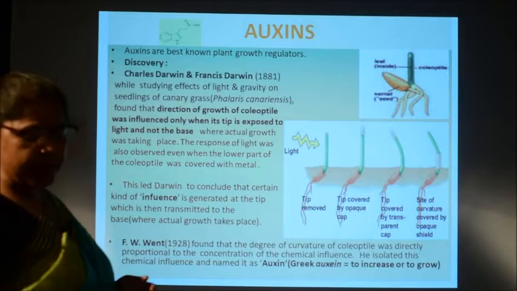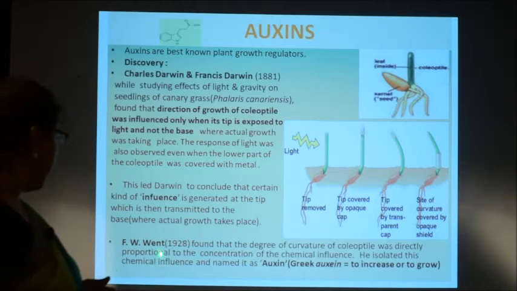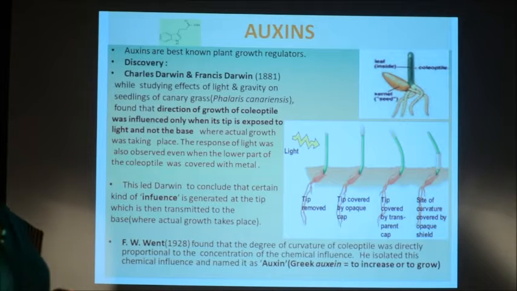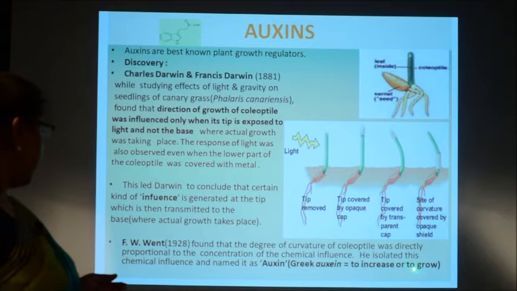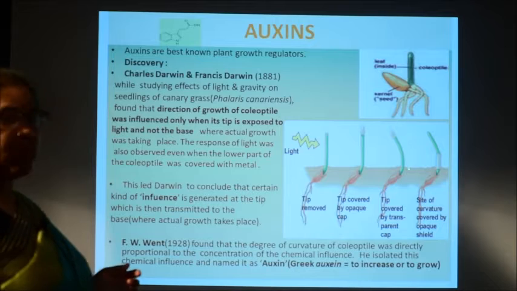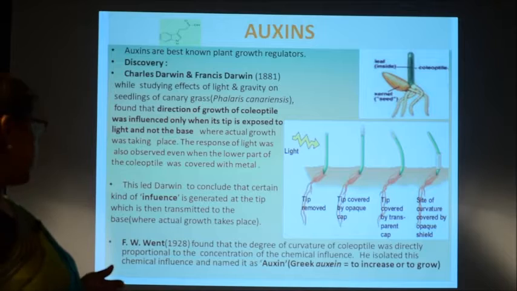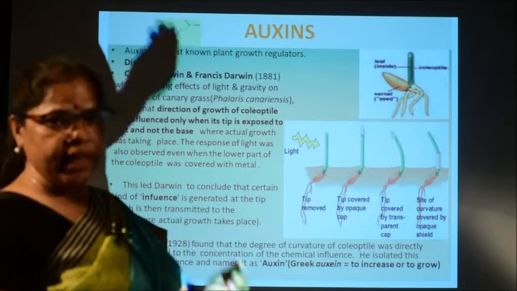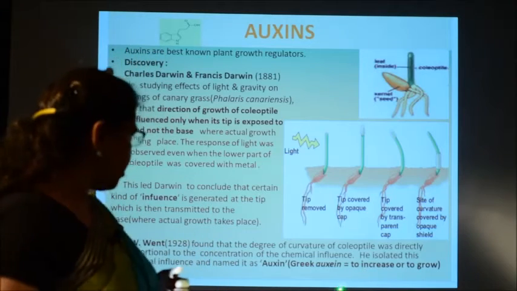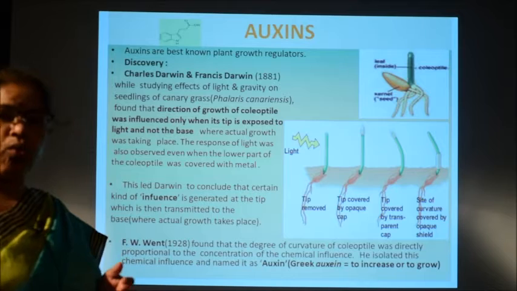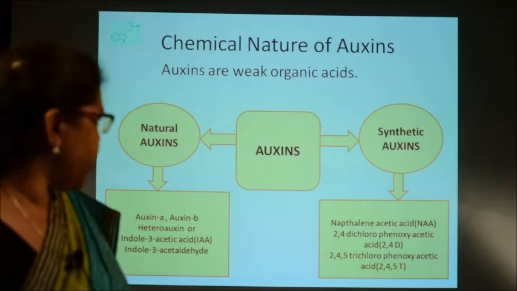So, what is this chemical influence? It was not isolated by them. Later in the year 1928, F.W. Went studied the degree of curvature of the coleoptile. It is directly proportional to the concentration of the chemical influence which is produced in the tip, and he isolated this chemical influence and named it auxin. And this word auxin has been derived from a Greek word, auxein, which means to grow or to increase. So, this is how auxin, the first hormone, was discovered.